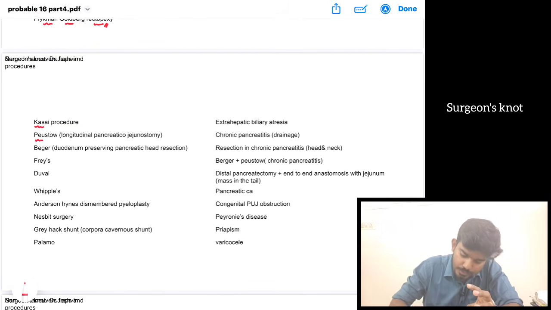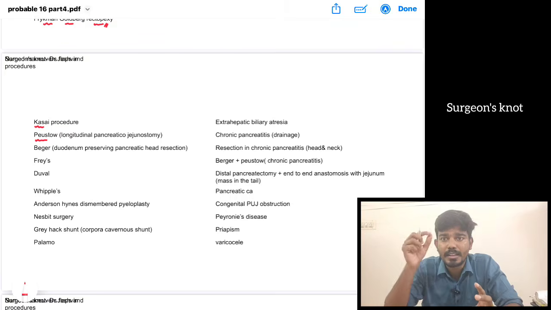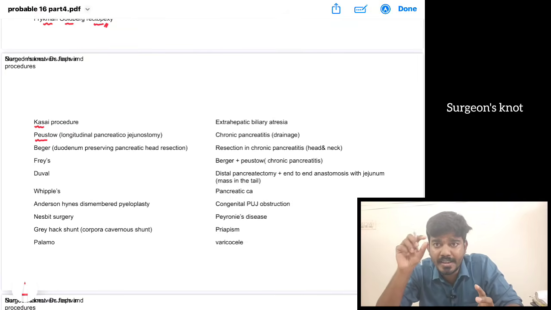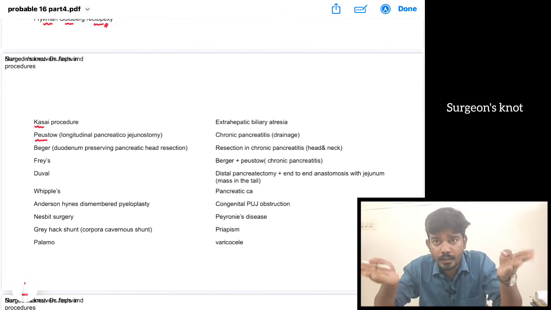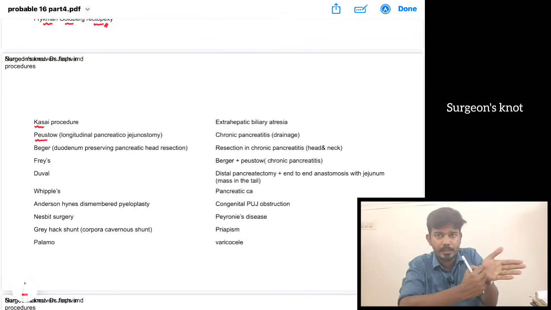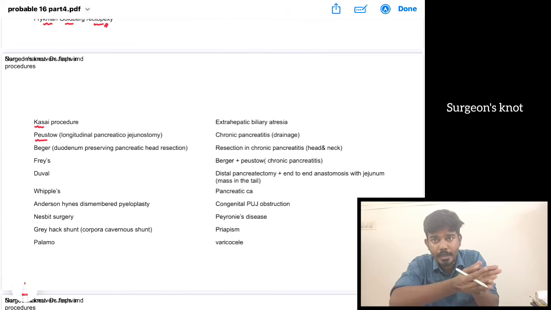Then we have Puestow's surgery. Puestow's procedure is done in chronic pancreatitis with stone in the pancreatic duct. If the pancreatic duct is dilated, what are we going to do? We cut open the pancreatic duct and anastomose it longitudinally with the jejunum. The discharge and drainage all go through the jejunum.